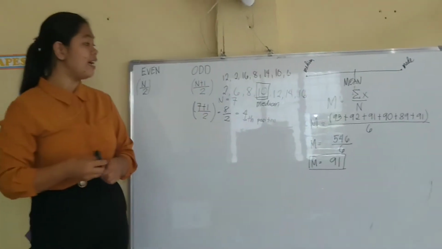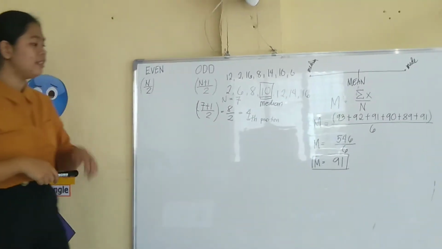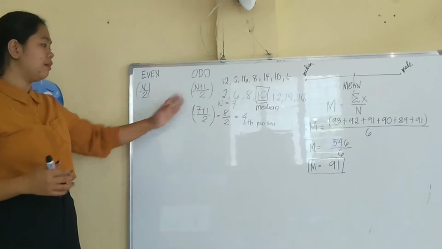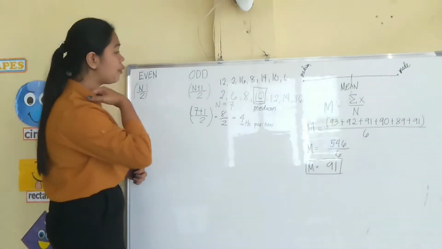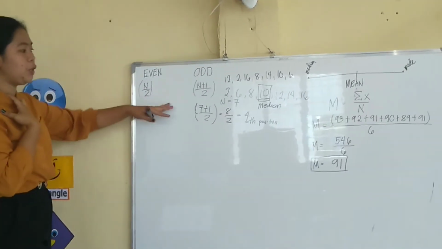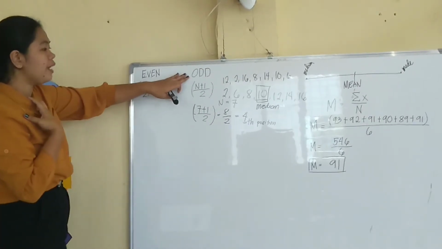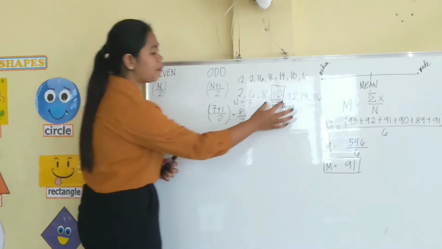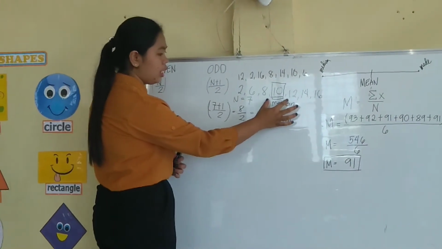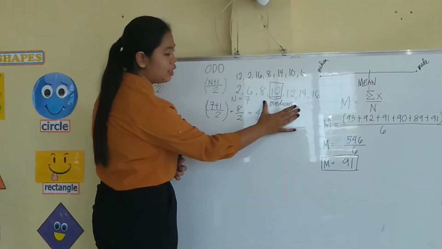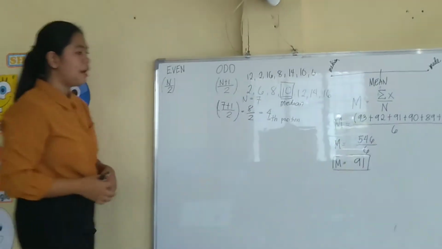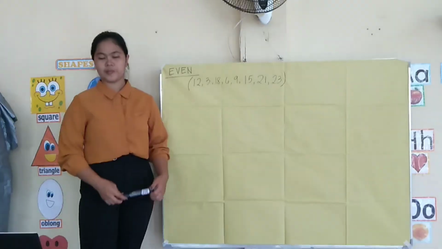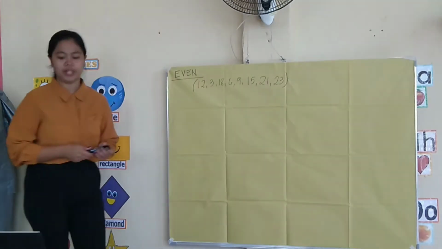Do you understand, class? Again, if our number of data values is odd, we can easily find the median. It's because whatever number is in the middle is our median. But there are different cases in our even. Median for an even number of data values.